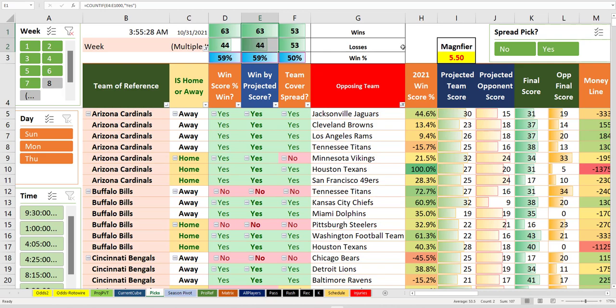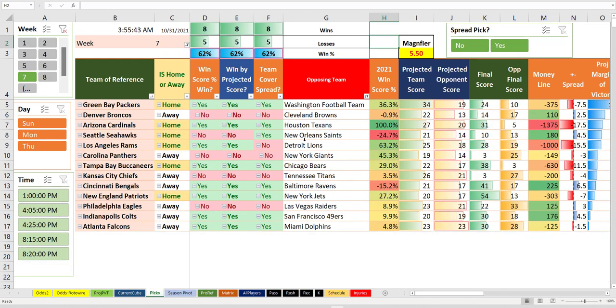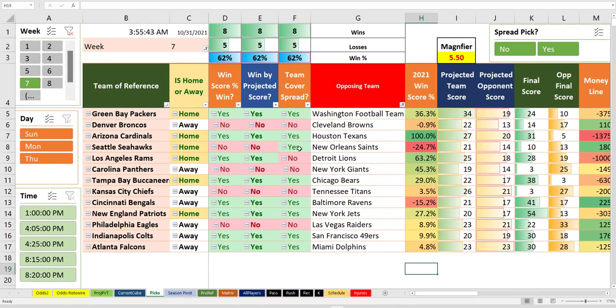And, you know, I can't do the margin of victory filter because I want to show you some other stuff, but let's go one by one to make it easier. So on a normal week, you're going to see something like this. And hopefully I avoided some of the weird losses in a week like that.